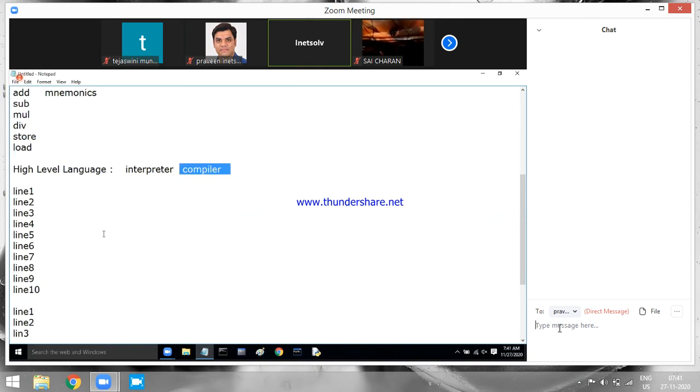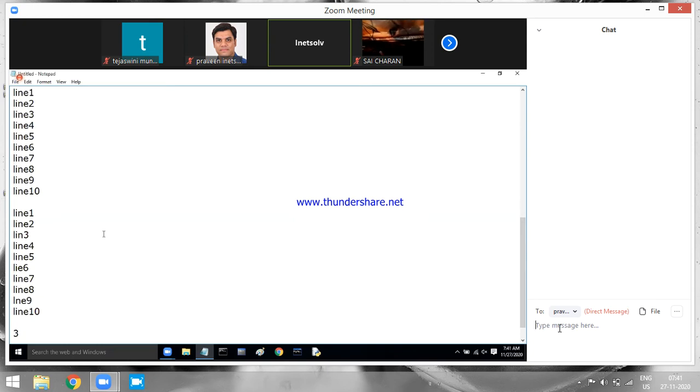This is something like I have to travel from my home to my office. There are two ways to travel. One is my car, two is an RTC bus. There is an RTC bus which will go from my home to my office. Both will take me from my home to my office, my car also, RTC bus also. But which one is faster? My car is faster.